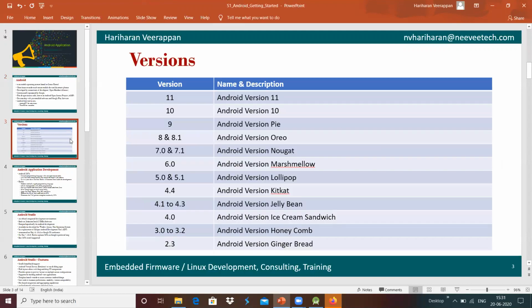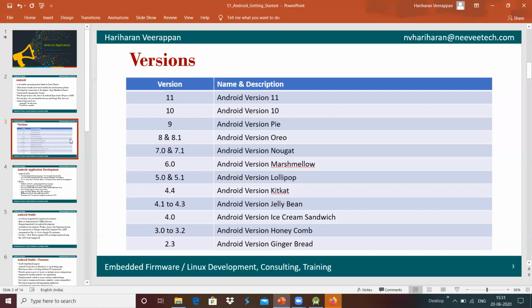For the different versions, the current latest version of Android is Android version 11, and we have Android version 10. Prior to Android 10, they used names for Android versions, and after version 10, they use the number itself.